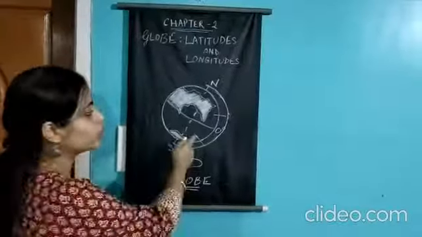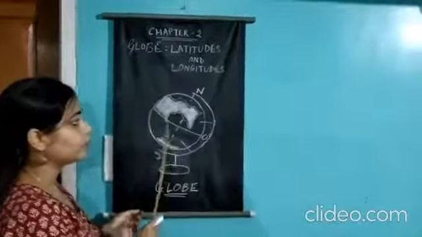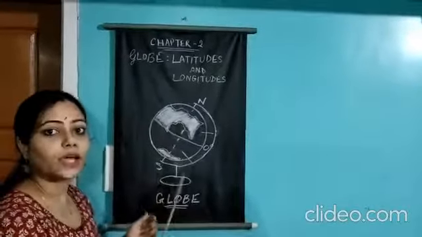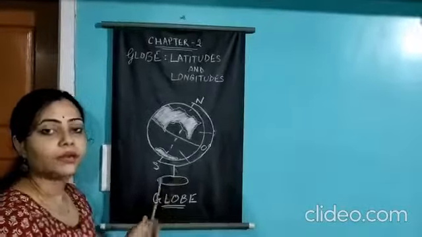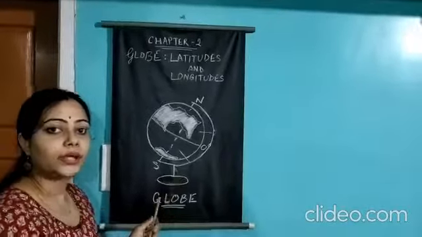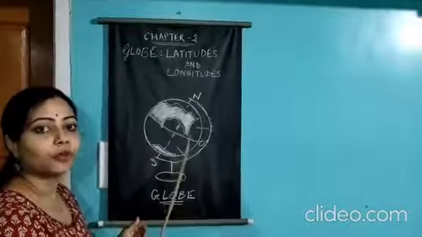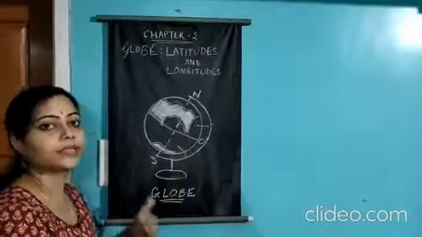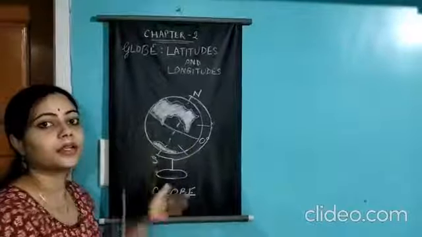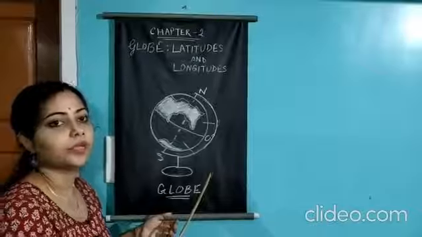Clear? So why is it important? The globe is important because with the help of the globe we can find various continents, places and oceans in their correct size. So it is called the miniature form of earth because it moves as the earth moves or rotates from west to east direction, and with the help of the globe we can find various places.